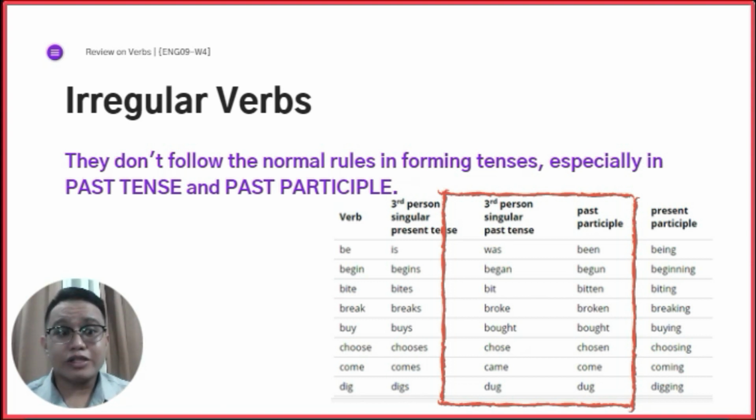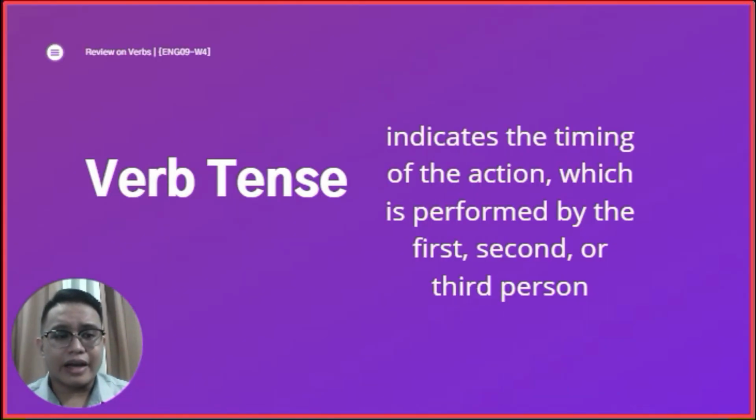Now, let's go to our verb tenses. Okay? Now, the verb tense, from the word tense, or in Latin, certain words in Latin, and then the word in Latin says time. Now, it indicates the timing of an action. A timing of an action which is performed by the first person, second person, or the third person.